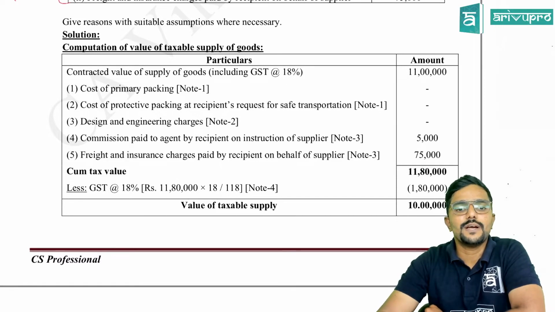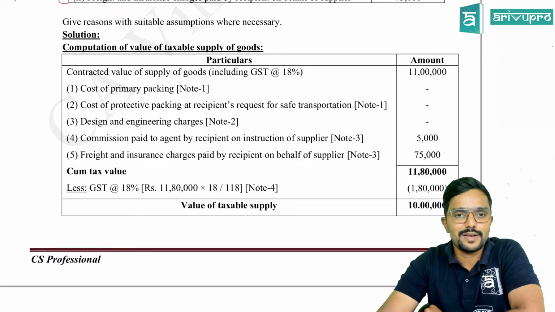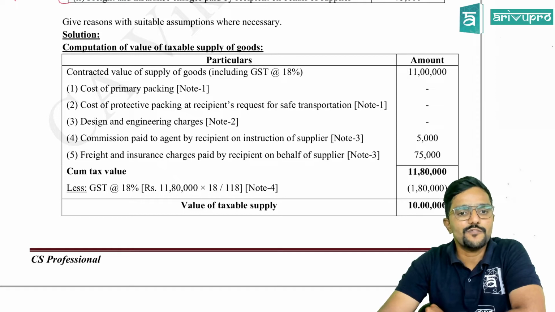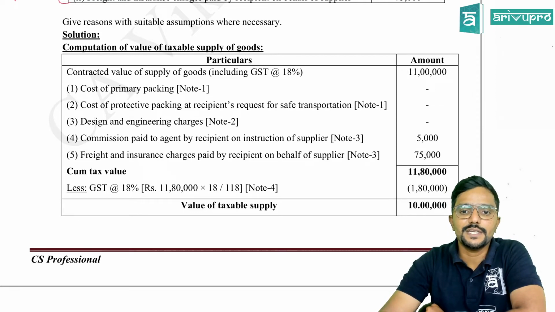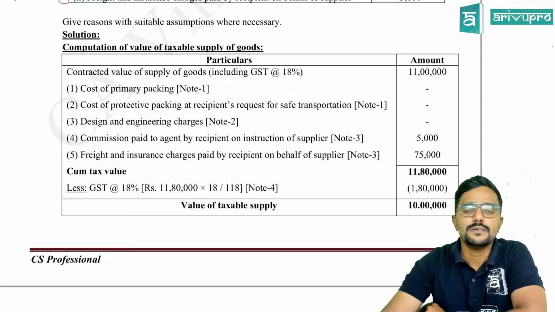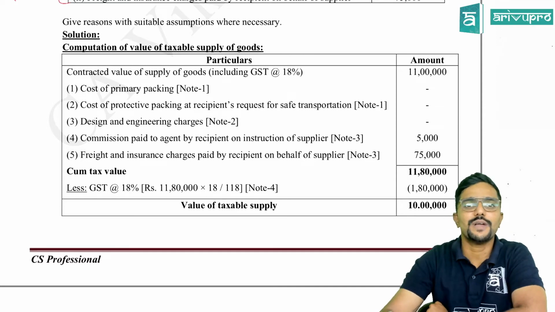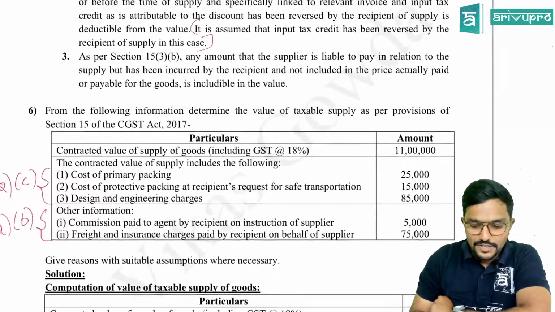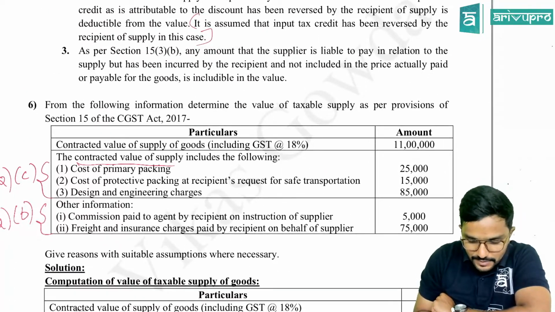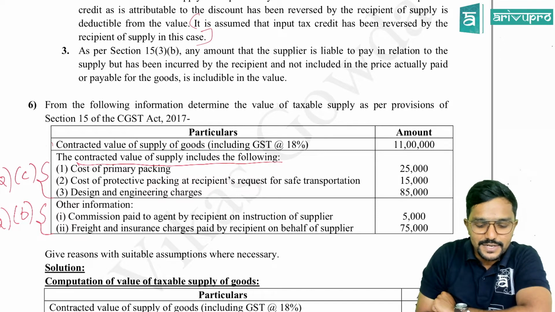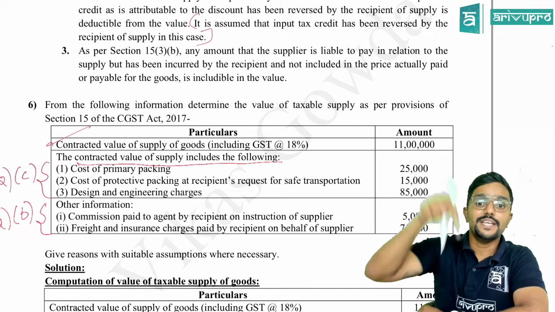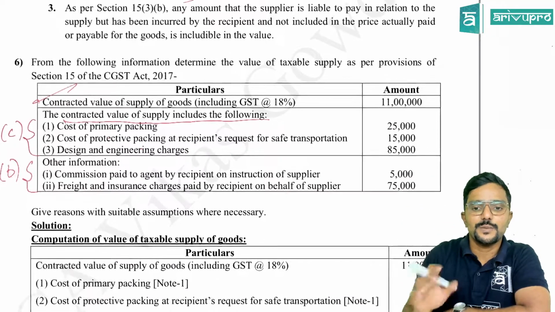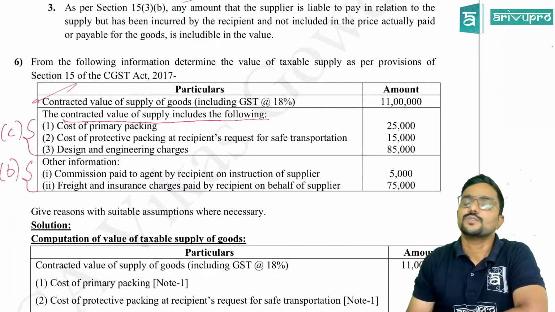Contracted value of supply of goods, including GST, 11 lakh. Okay. Cost of primary packing, cost of protective packing, and design and engineering charges. I have not added it. Sir, you told you should add it. Yes, you should add it. But 11 lakh already includes it. You can observe here. The contracted value of supply includes the following. So what is the contracted value? 11 lakh. It already includes 3 items. What are those? 25, 15, 85. So should we add it again?